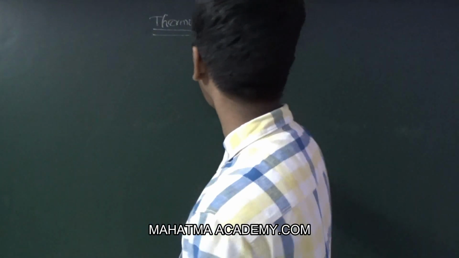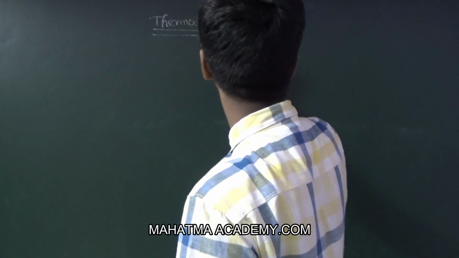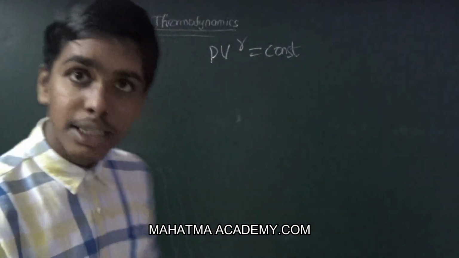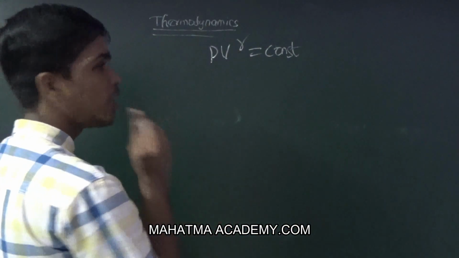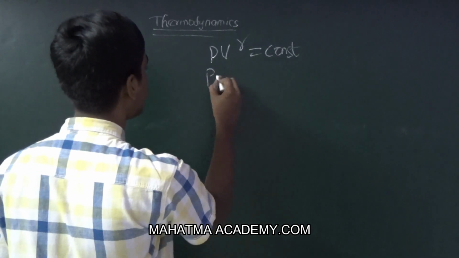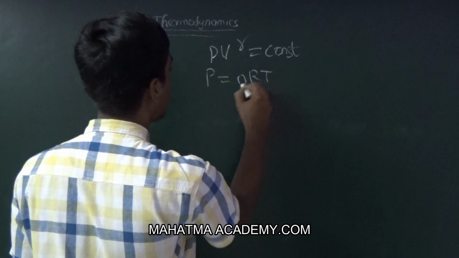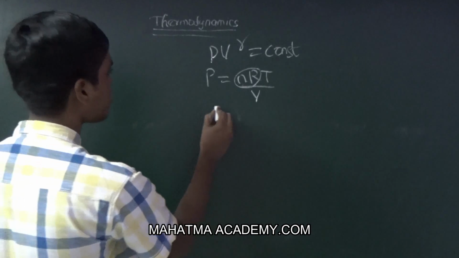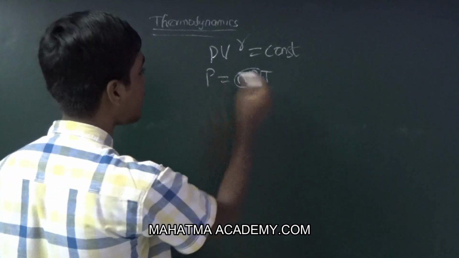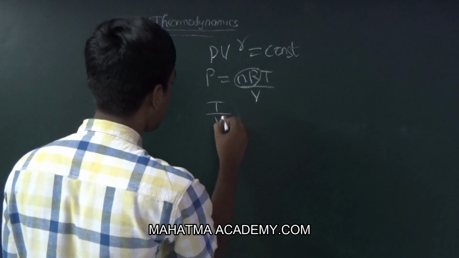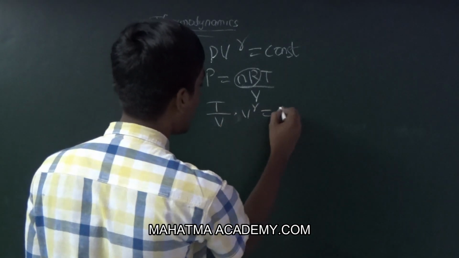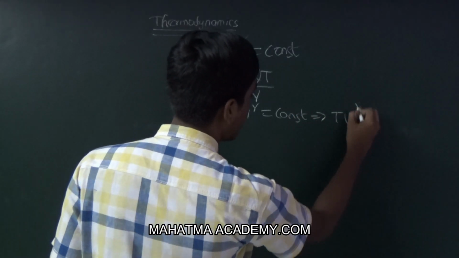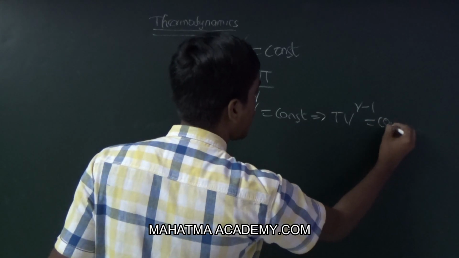Okay students, from PV power of gamma is equal to constant, we are going to derive the other two. Now, in place of P, P is equal to nRT upon V. We can substitute here, these two are constant. So, in place of P, we can substitute T by V into V to the power of gamma is equal to constant. So, T V power of gamma minus 1 is constant.